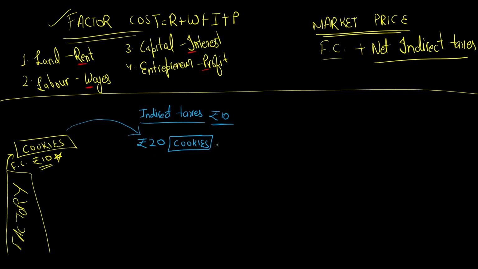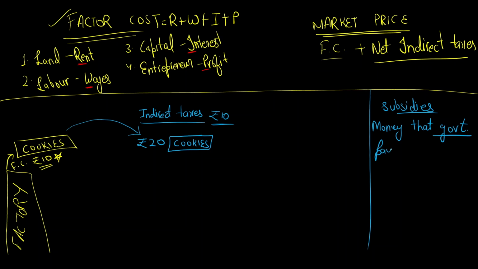But this cookies is very good for your health. It is made up of wheat. Now मैं इससे पहले ही बता देती हूँ. There is something called subsidies. There is something called subsidy. So what is this? It is a money that government pays to help